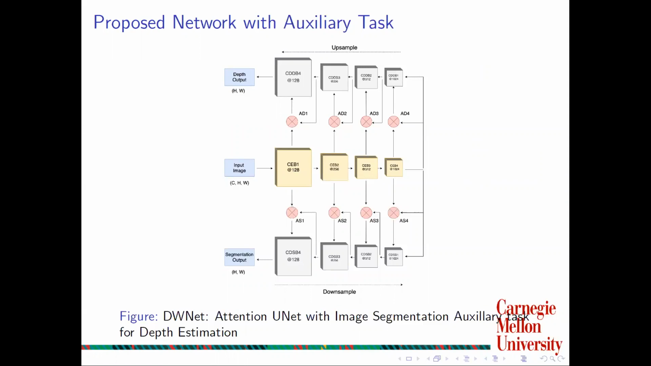Next, we introduce an auxiliary task to our proposed network. We improve upon our previous model by utilizing segmentation as the auxiliary task. The common encoder forces the network to jointly solve two tasks, and it also helps in learning a robust representation for downstream usage. We have two parallel decoders, one performing depth estimation, the other performing segmentation. The loss of the auxiliary segmentation decoder is combined with the loss obtained from the original depth perception decoder.